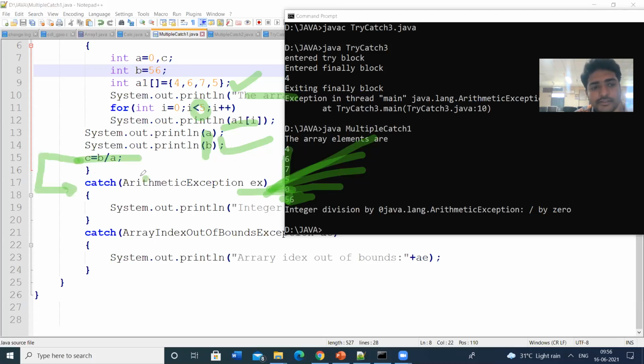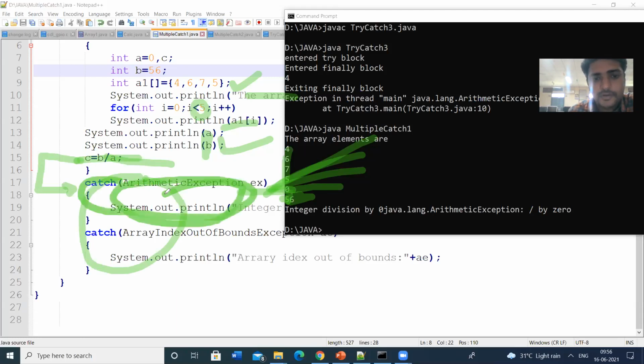So here we have two catch blocks. Which catch block will be executed? This is the division by 0 exception, so the corresponding catch block only will execute. That is integer division by 0. We are printing that plus EX.